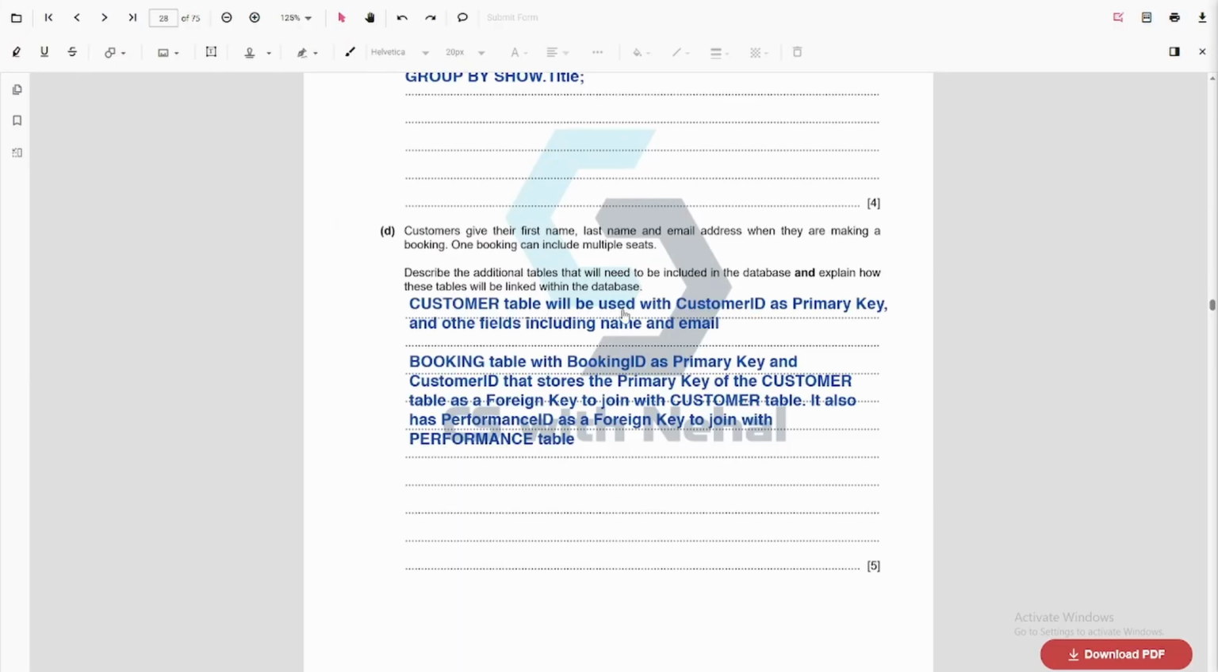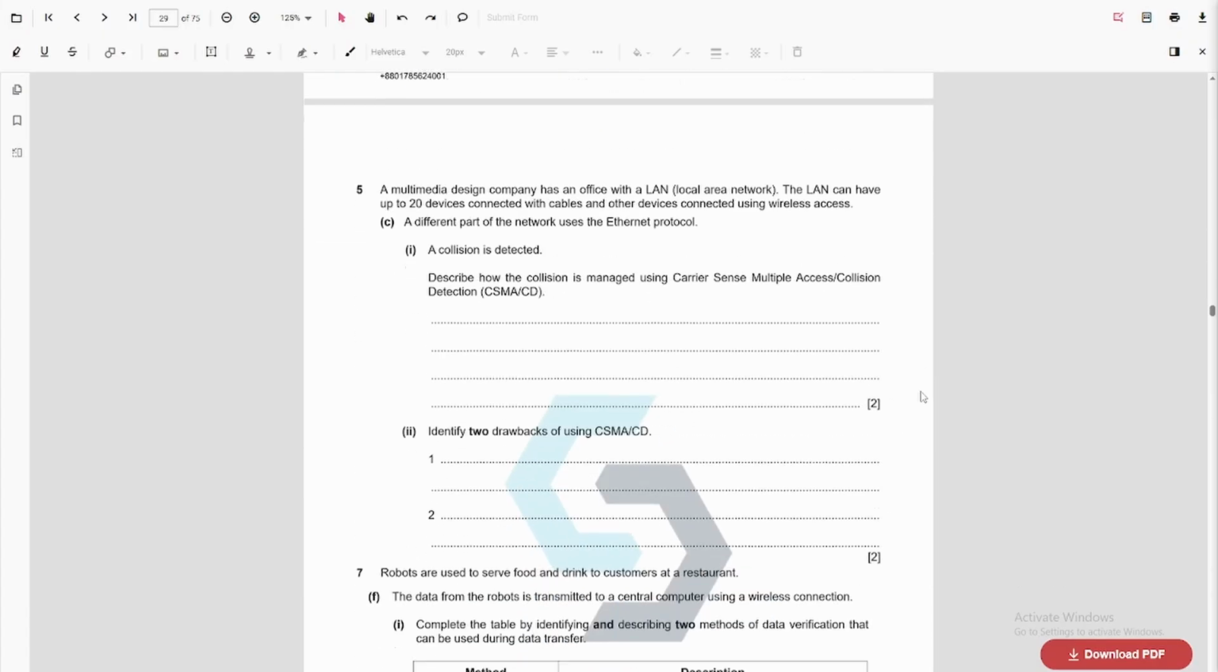Basically, the customer table will be used as is, with customer ID as primary key and other fields including name and email. Booking table with booking ID as primary key and customer ID that stores the primary key of the customer table as a foreign key to join with the customer table. It also has a performance ID as a foreign key to join with the performance table. Next question.